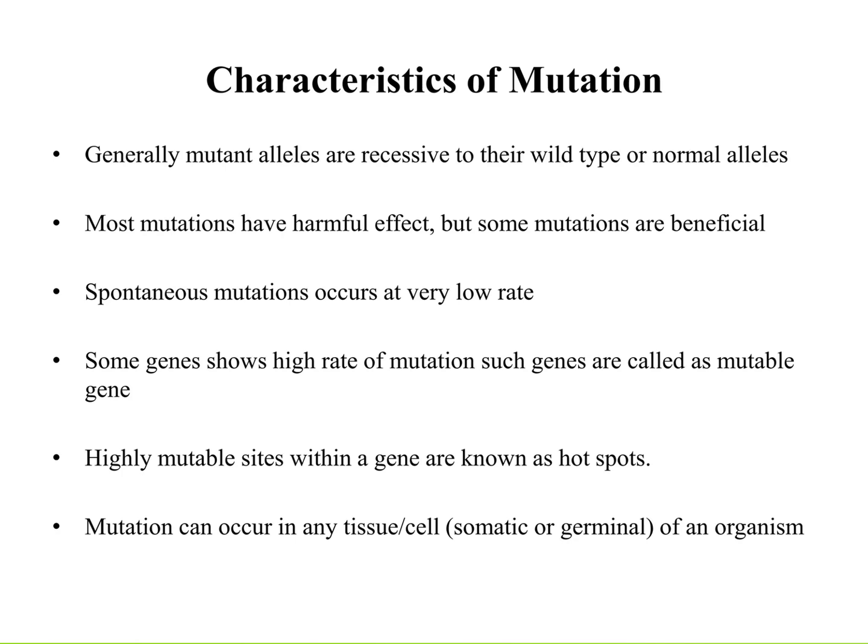What are the characteristics of mutation? Let us see one by one. Generally, mutant alleles are recessive to their wild type or normal alleles. Most mutations have harmful effects, but some mutations are beneficial. Spontaneous mutations occur at a very low rate. Some genes show a high rate of mutation. Such genes are called mutable genes. Highly mutable sites within a gene are known as hotspots. Mutation can occur in any tissue or cell, either in somatic or germinal cells of an organism.